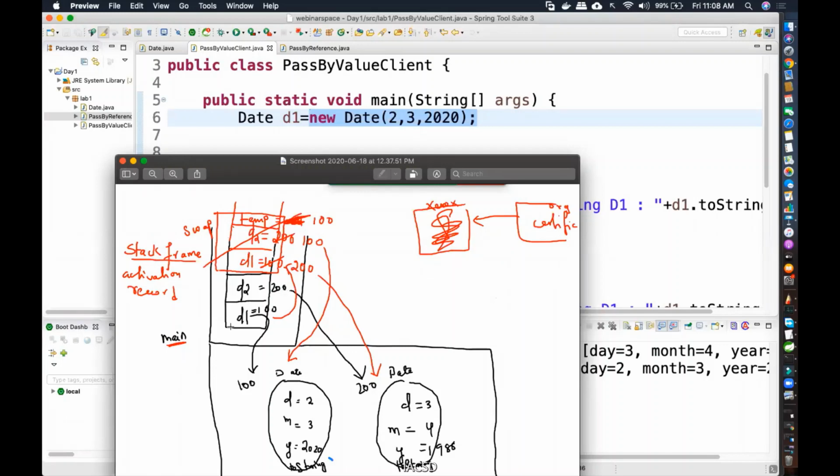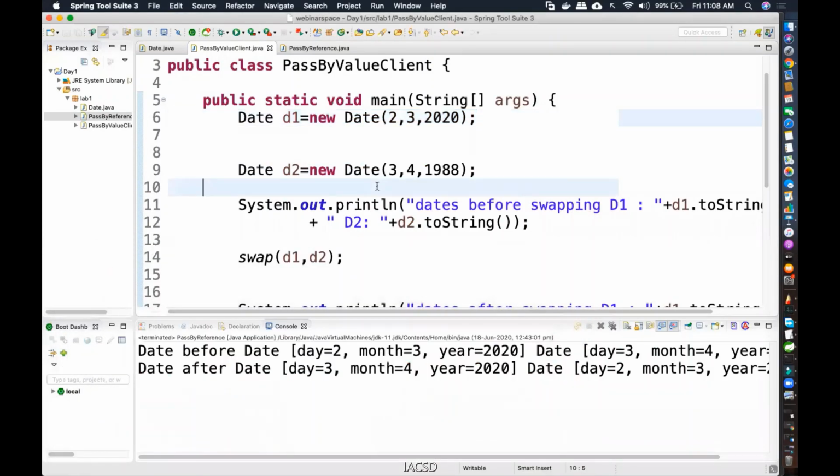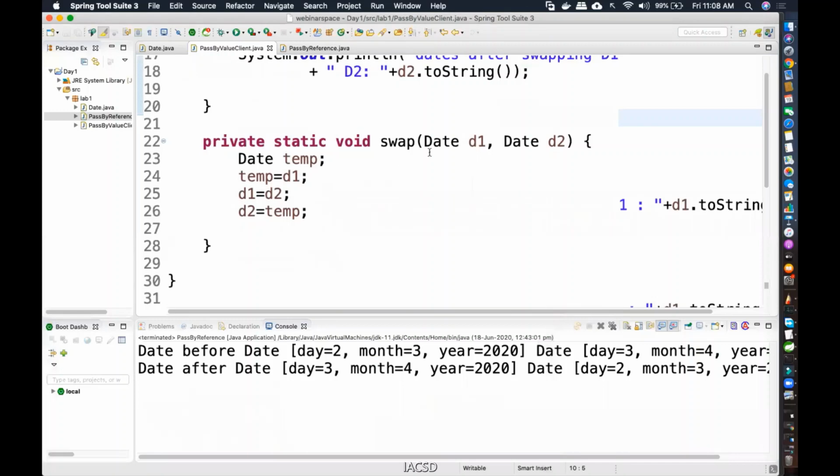Okay. So I have not depicted ARGS in this, but you should understand this is also a local variable. So this is also pushed into the stack, right? So we have D1, then we have D2. Then we also passed it to swap, which is D1 and D2. So when I passed it into swap, what happens? It is having its own local variables.